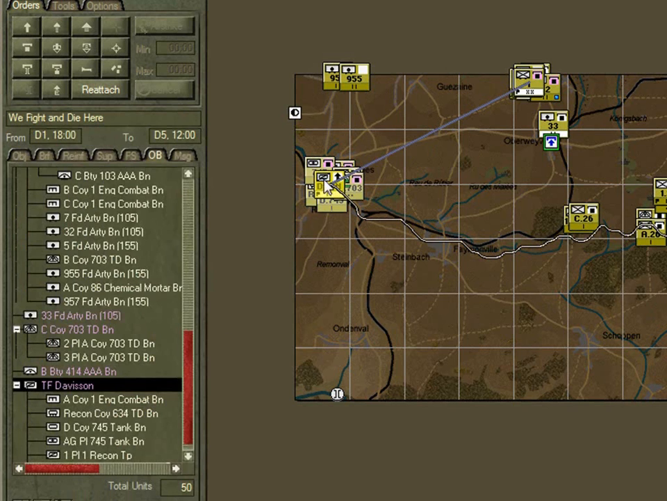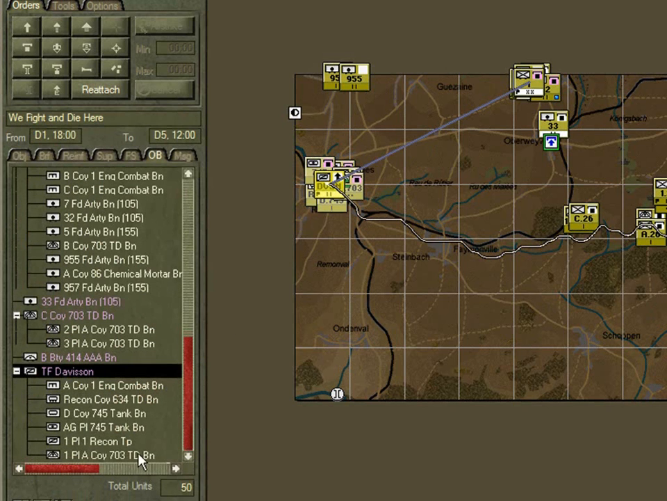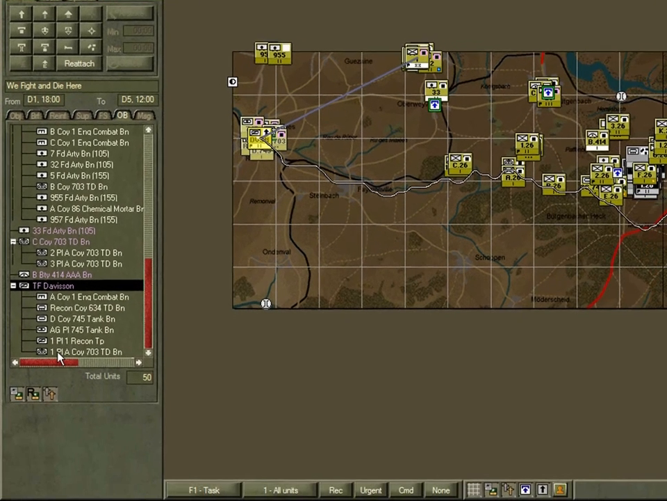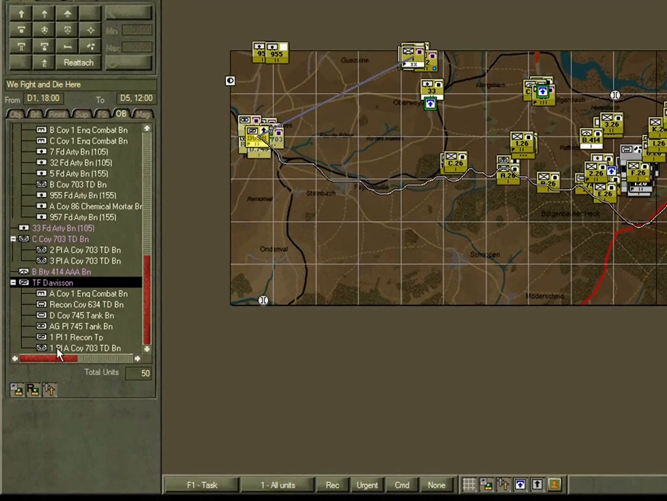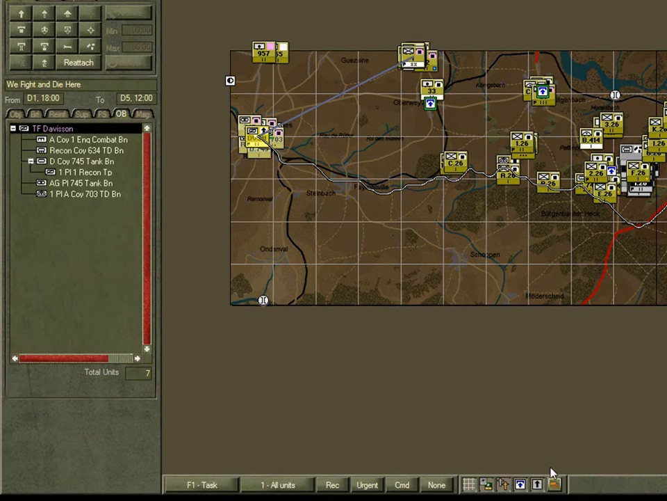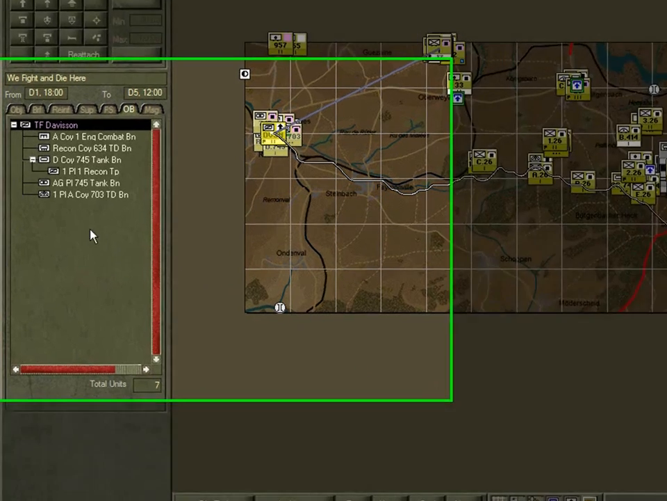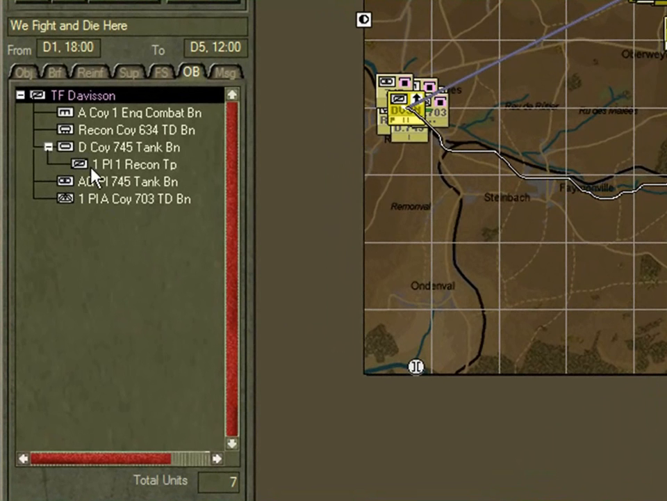When we assigned Davidson the task, these were the units under its command. Now, when he's developed his plan, however, he will have reorganised and reassigned the units under his command into different groupings. We can see that by setting the player structure to show the current structure, and here for instance you can see that the first recon platoon is now subordinate to D Company 745th Tank Battalion.